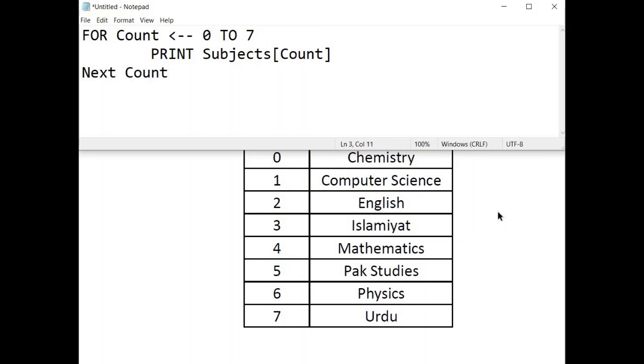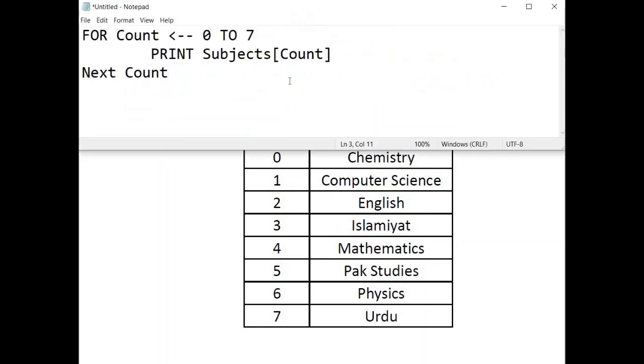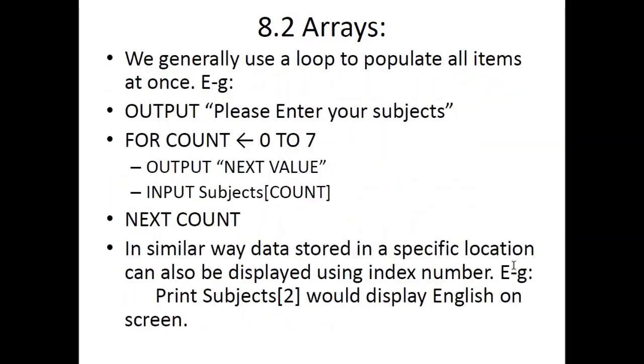These 3 lines would print all these 8 members or all these 8 names one after the other on your screen. If you have to use the same for any other array, simply change the array name and the range, and that's it. You can print any array in the world using these 3 lines. Okay.